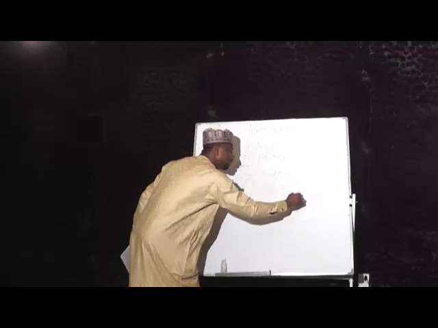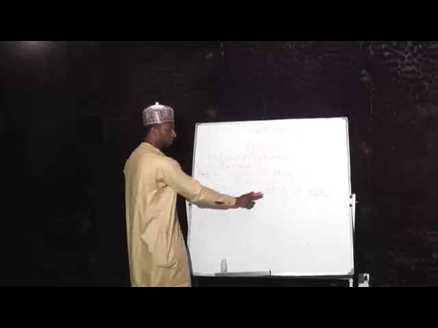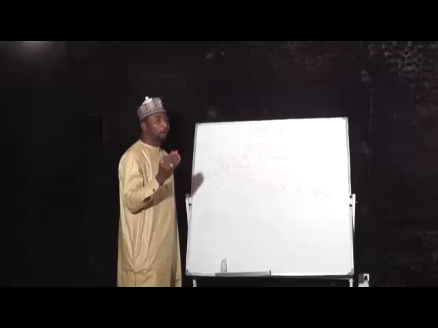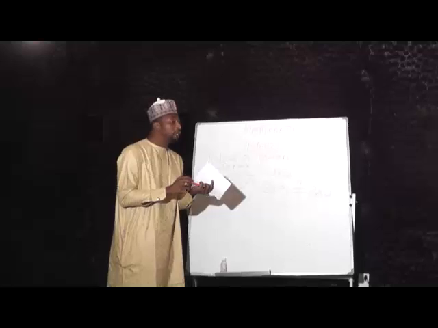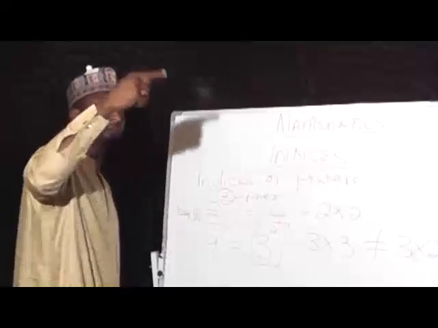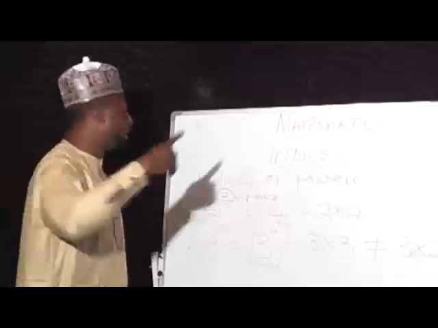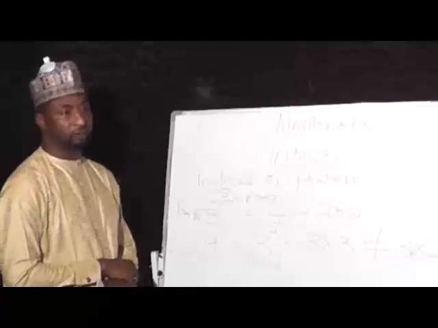And this is not the same thing as 3 times 3. 3 times 3 is 9. What is 3 times 2? 6. Is 9 equal to 6? No. So by raising a number to a power, you are multiplying that very number, which is popularly known as the base, times itself, the number of times of the power you are given.